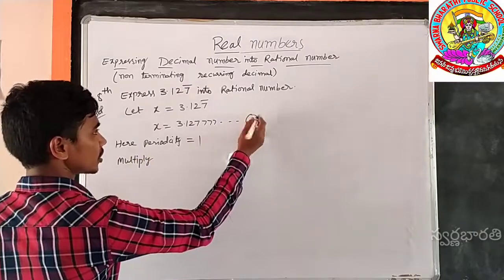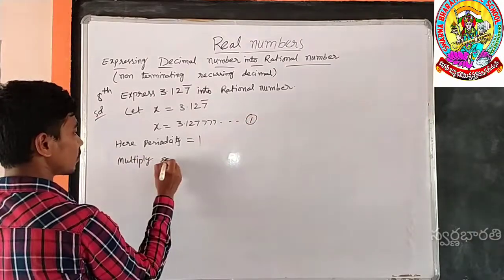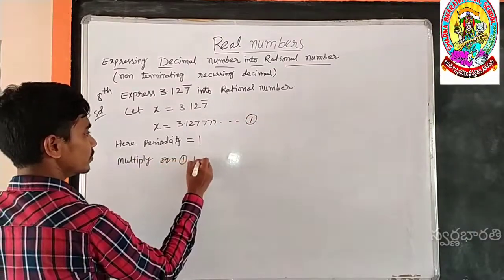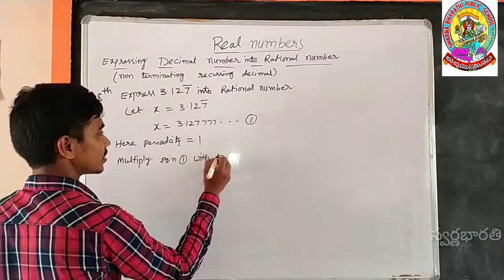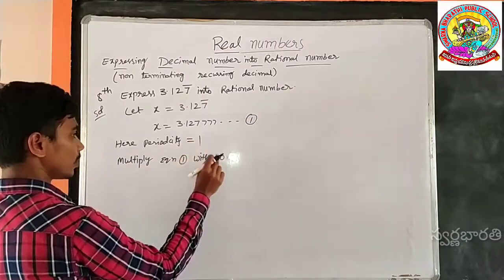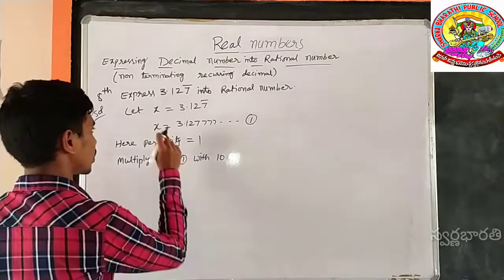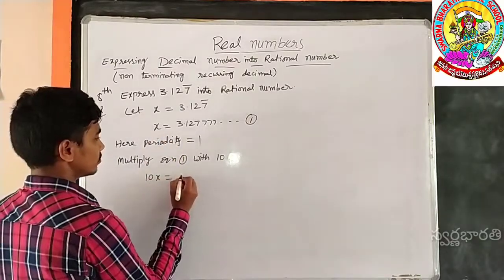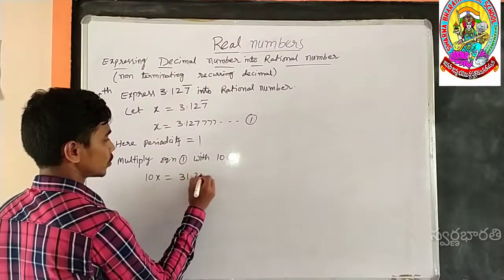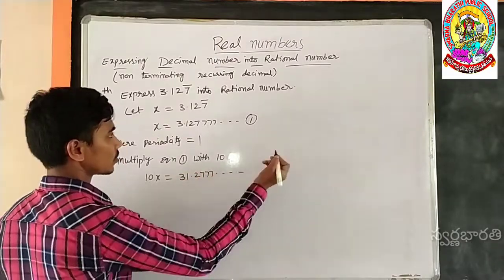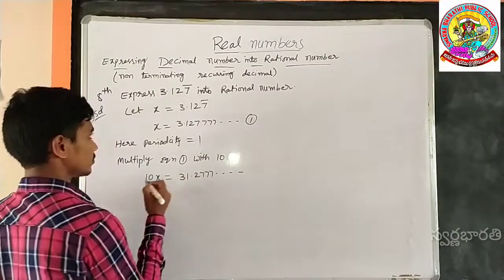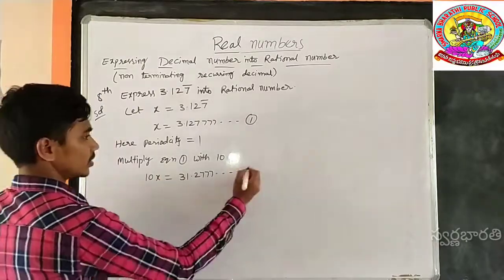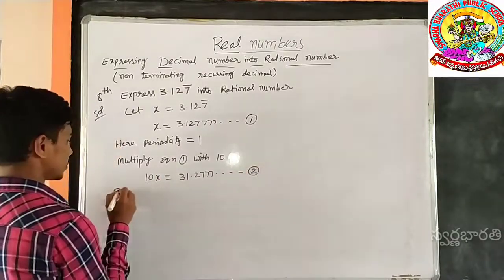Multiply equation 1 with 10. Here, because the periodicity is 1, that's why we multiply equation 1 with 10. What will happen? 10x is equal to 31.2777 and so on. Now this is equation number 2.